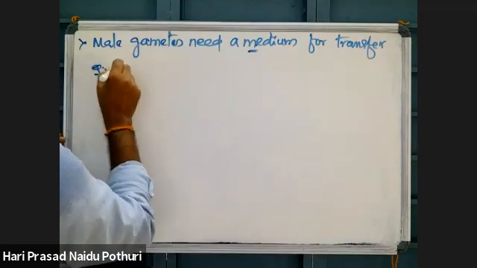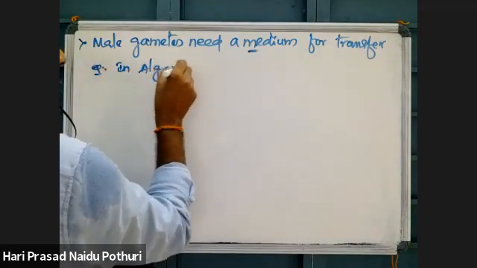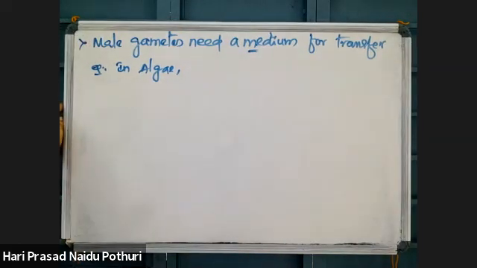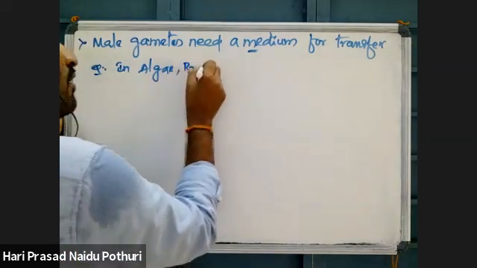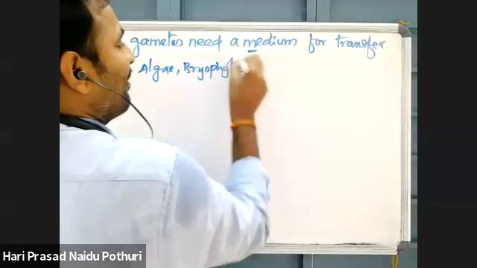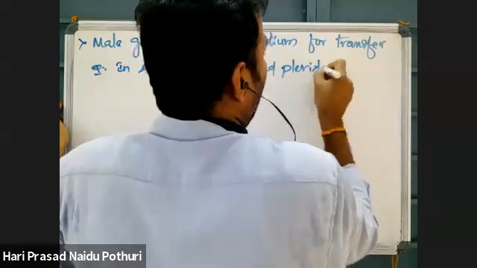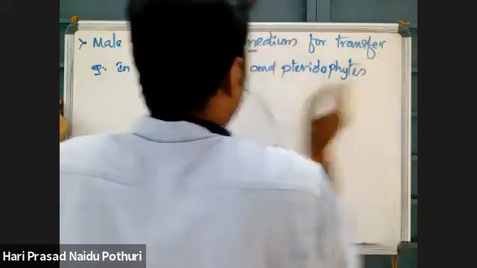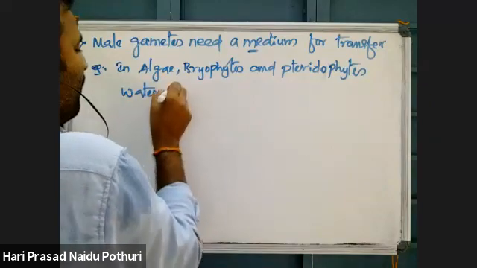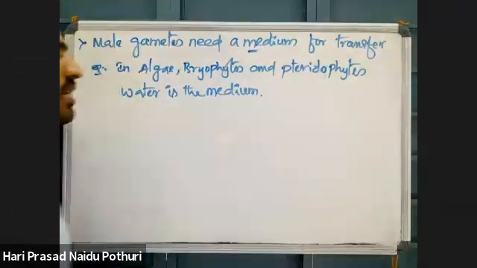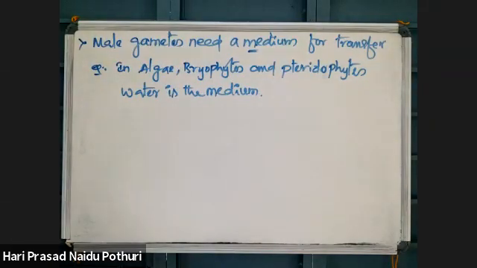For example, in algae, the lower plants, Thallophyta, bryophytes, and even pteridophytes, water is the medium. Male gametes are transferred towards the female gametes with the help of water.